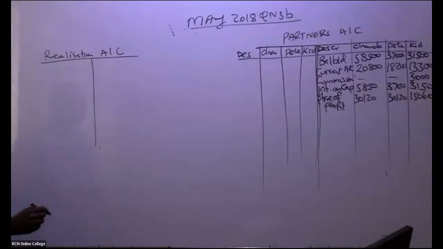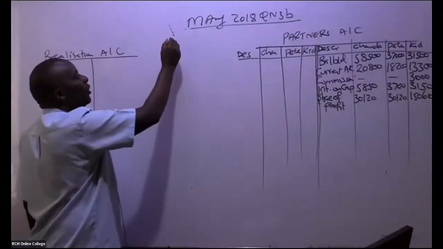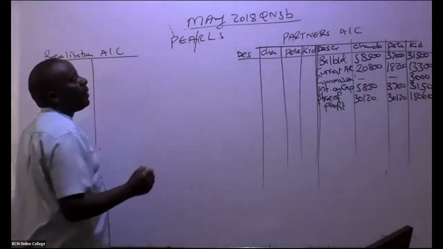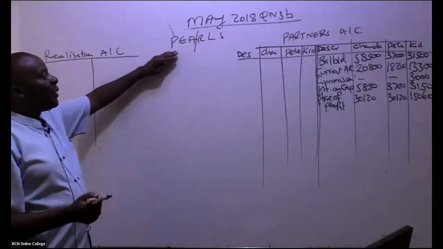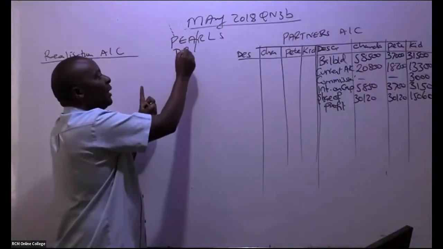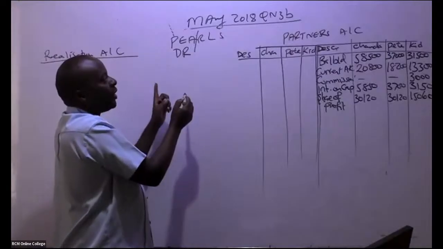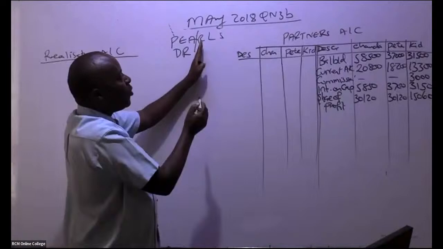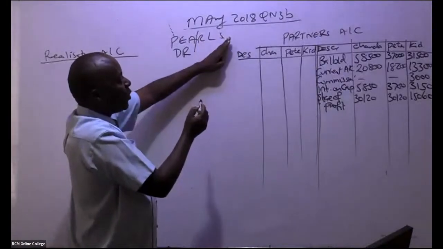Now, ladies and gentlemen, basically remember the concept of pairs. If you remember very well, pairs, we are saying purchases, expenses, assets. The three shall always be debited. Then we have in this case here revenue, liabilities, and the share capital.